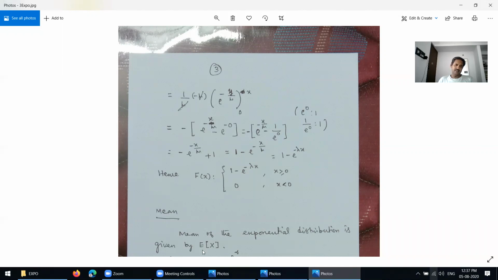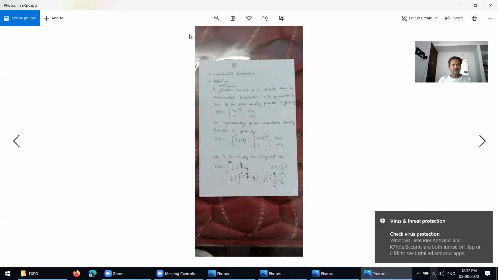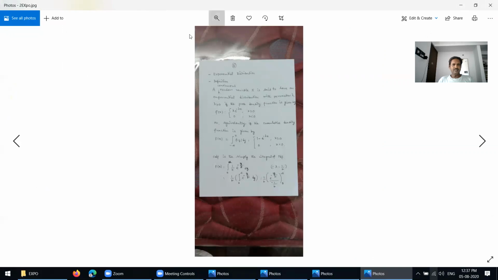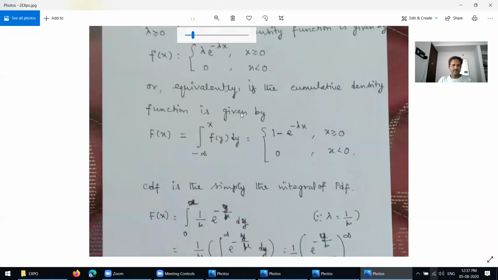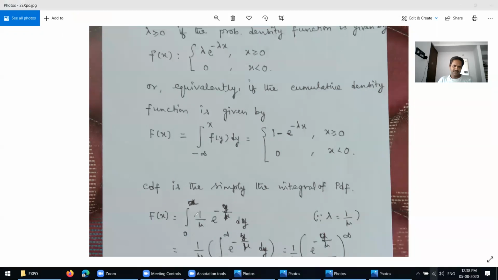Don't forget it. I made a mistake on the previous page: the limit is varying from 0 to x.